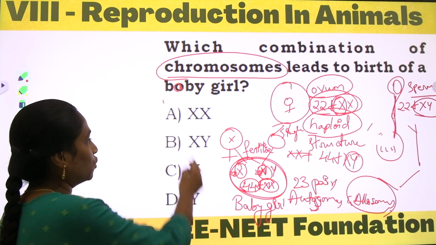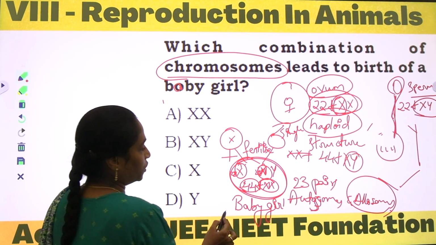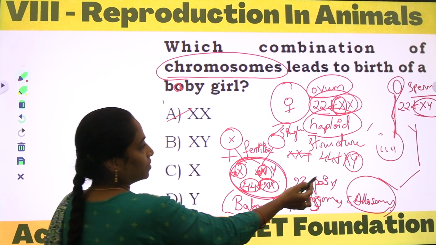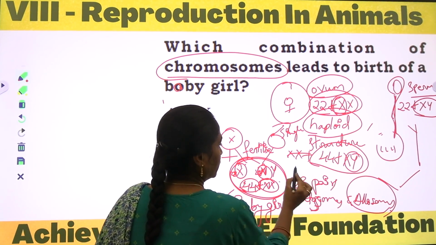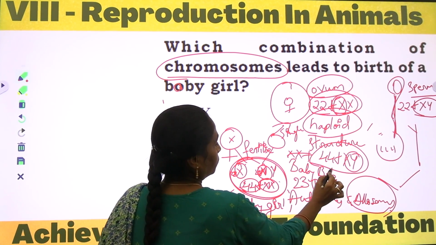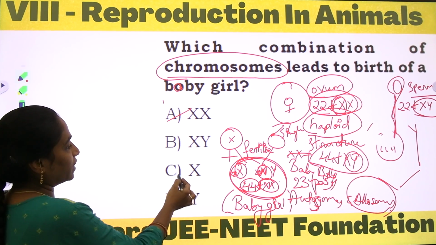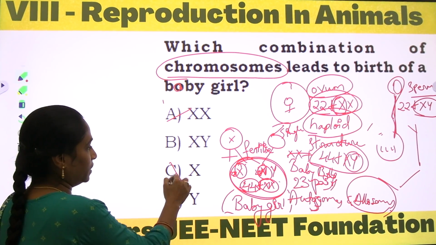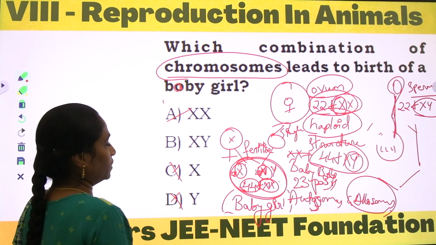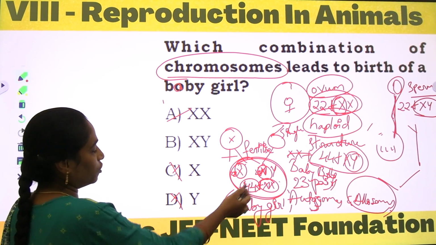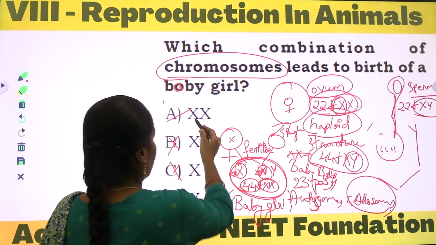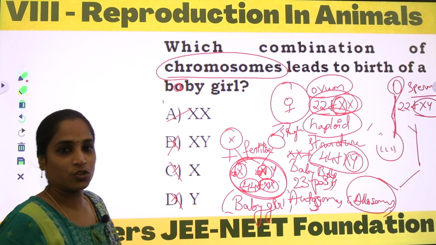Okay, so here the options indicate what is the correct option. Baby girl, option X, and X is the correct one. And what is X and Y? Here we will be getting the baby boy. And coming to a single X chromosome, it will not be present in the zygote and even in the formation of the embryo. What is the correct option here? Option A, X and X, right? Understood? Hope you all understood, everybody.